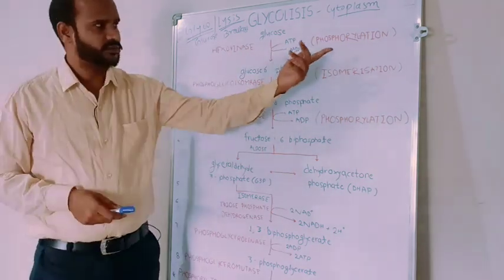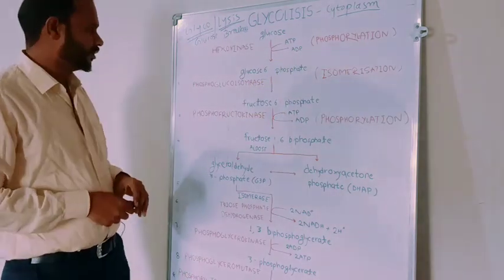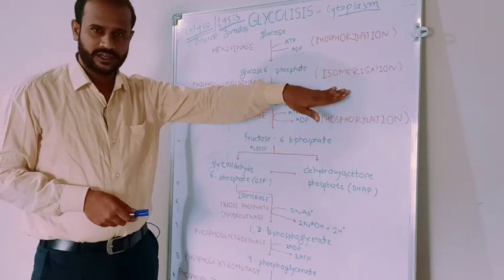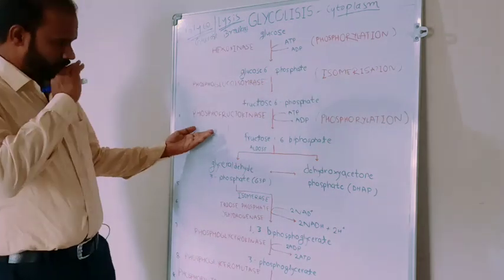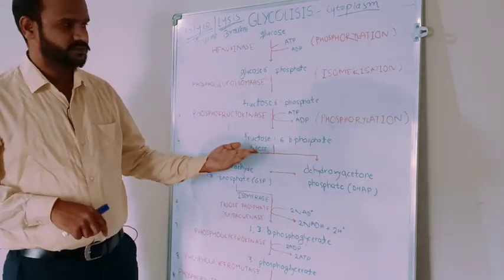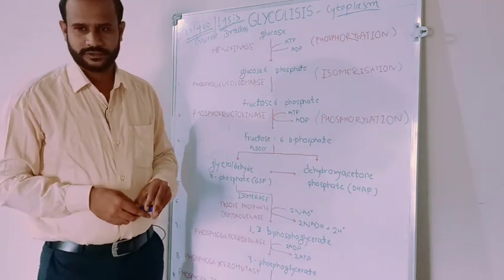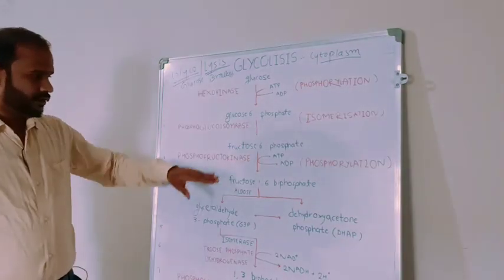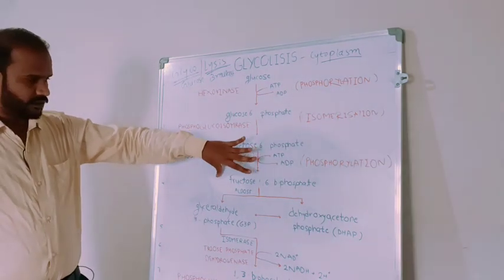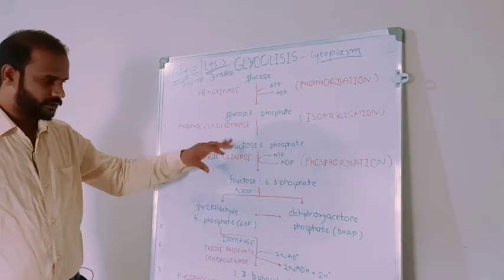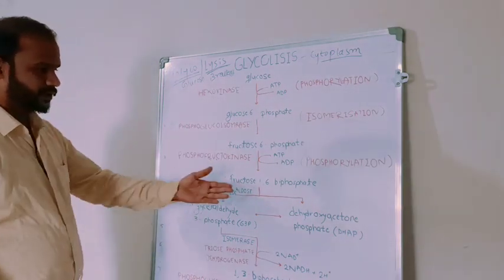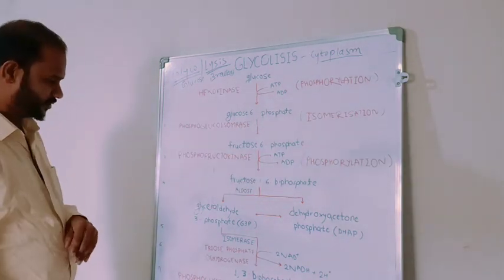Hexokinase enzyme performs phosphorylation. Phosphoglucoisomerase enzyme performs isomerization. Phosphofructokinase performs phosphorylation. Then here aldolase enzyme also plays an important role to break down substances.